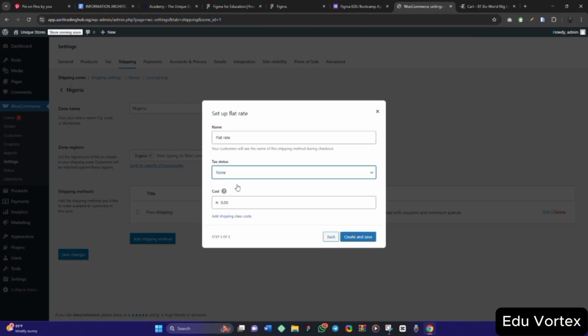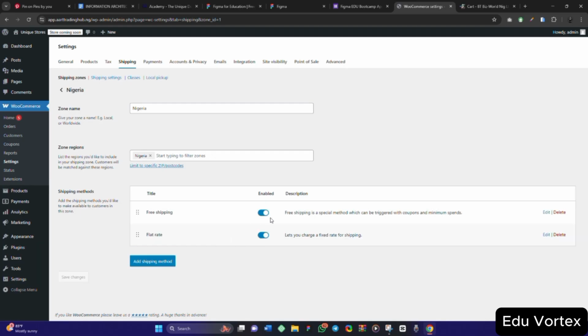So taxable none, I'm not charging tax. If you want to charge tax, you click on it, but I'm not charging tax. So the cost, let me say I want to charge 1,000 naira. So create and save. So this is flat rate.